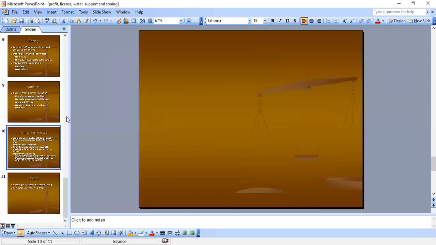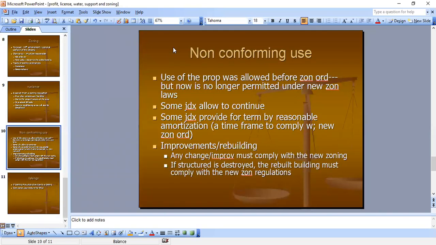Non-conforming use. Now, non-conforming use of the property was allowed before the zoning ordinance came in, okay? But now it's no longer permitted under the new zoning laws. Now, some jurisdictions allow it to continue. Some jurisdictions provide for termination by reasonable amortization, which means that they're going to give them a time frame to actually be able to comply with the new zoning ordinance, but they need to. Some say allow them just to continue because it was already happening before the new zoning ordinance came into effect.